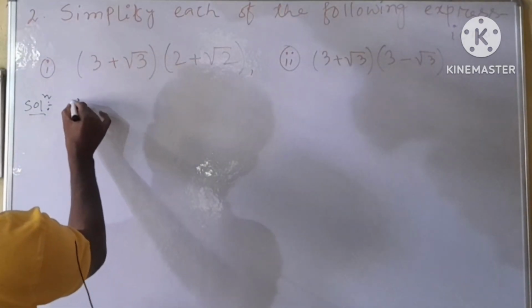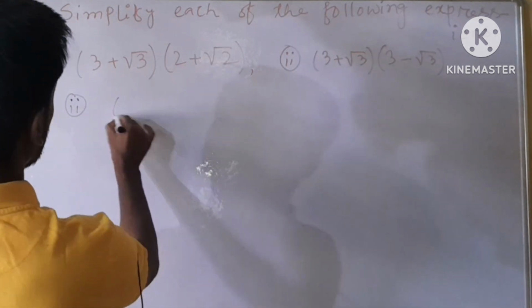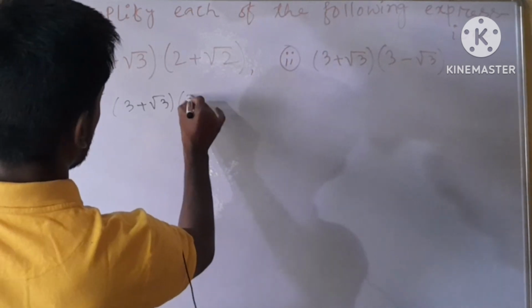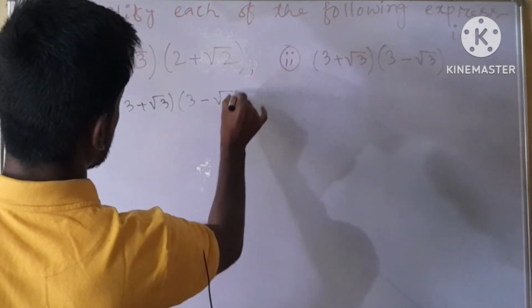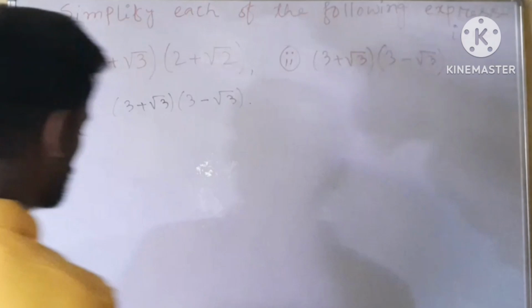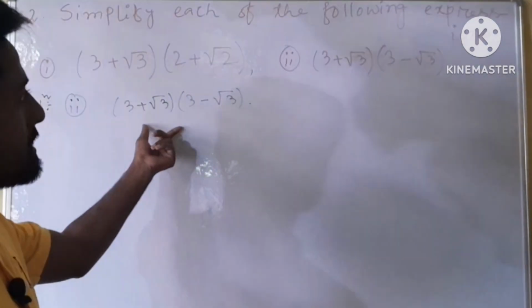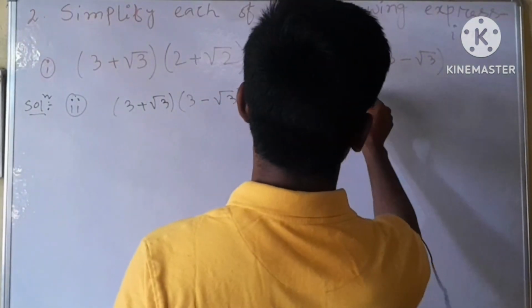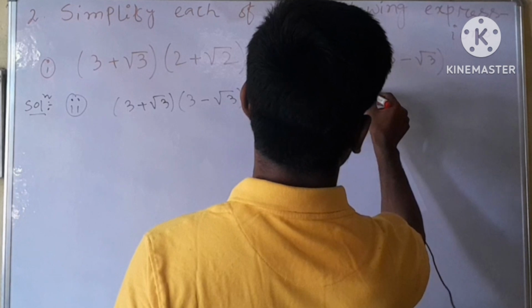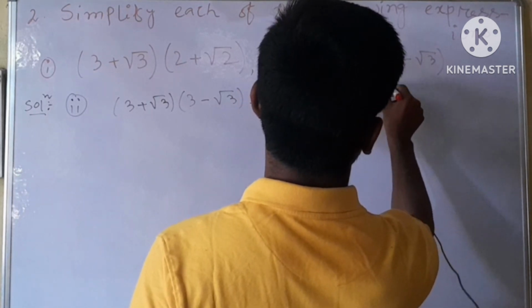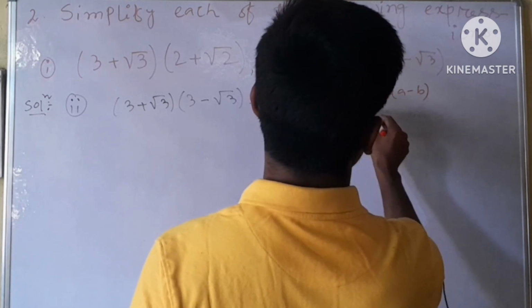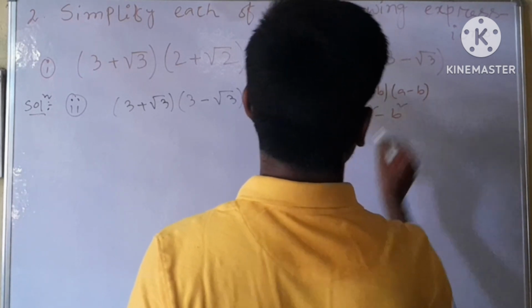Next, our Roman number 2, here (3 plus root over 3) whole into (3 minus root over 3). To simplify this expression, we have a formula. The formula is that if an expression is of the form (a plus b) whole into (a minus b), then we can write it as a square minus b square.